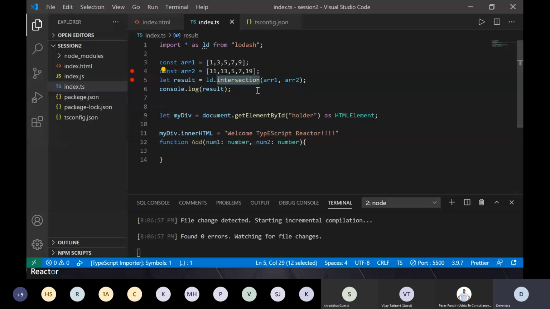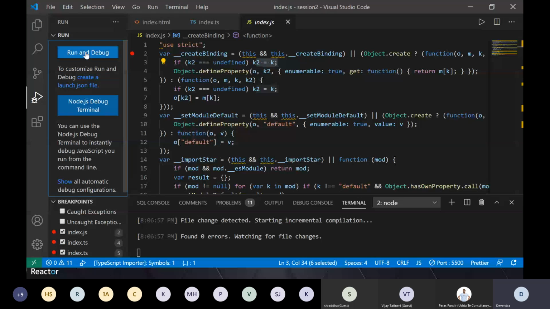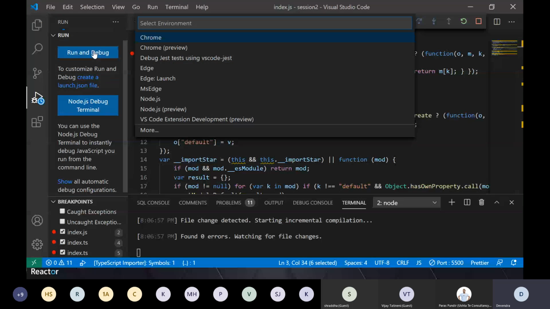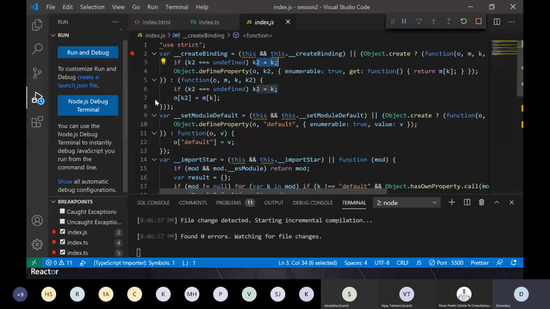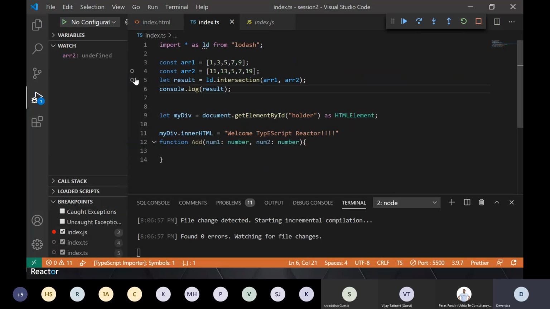Because you are writing everything in TypeScript, relying on TypeScript. So if you have to debug, let's say you go to JavaScript, and just for the sake of it, I'm putting it here. In Visual Studio Code, you will get this icon here which says run and debug, right? You will click on it. You do a run and debug. We are running everything with Node.js. I'm running it with this. See, my breakpoint came here in JS, not in my TS file where I was putting that breakpoint.